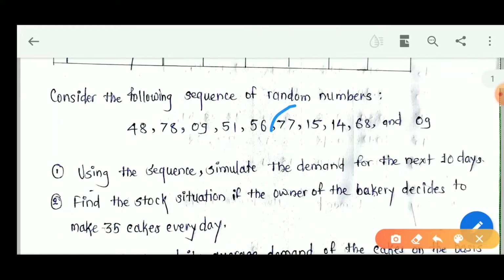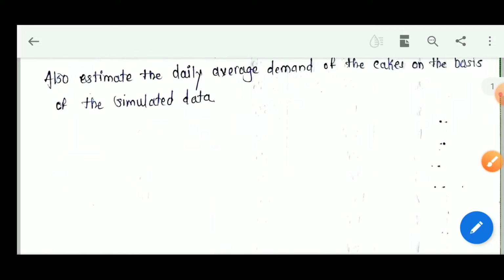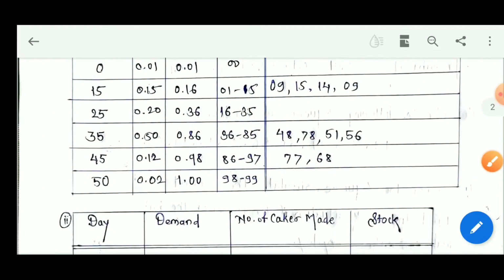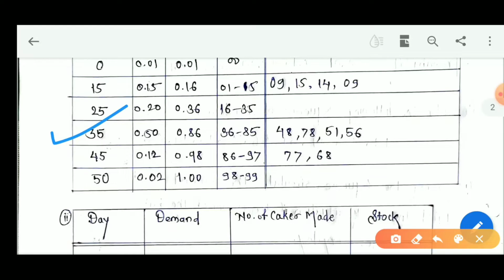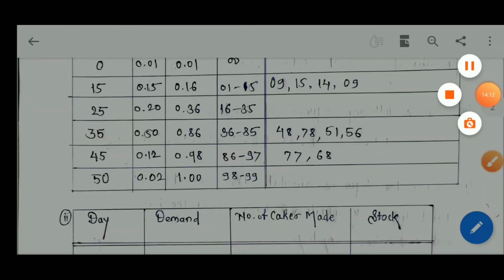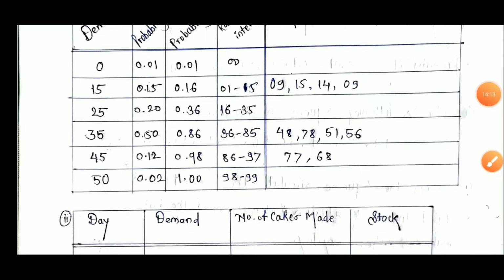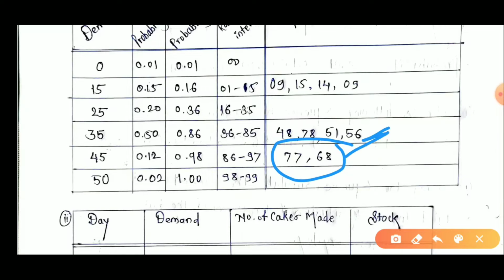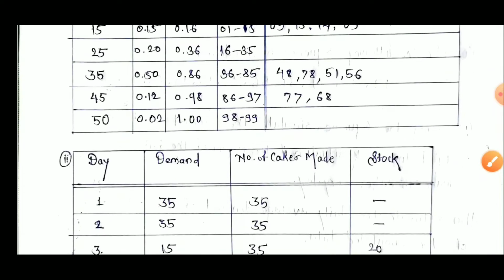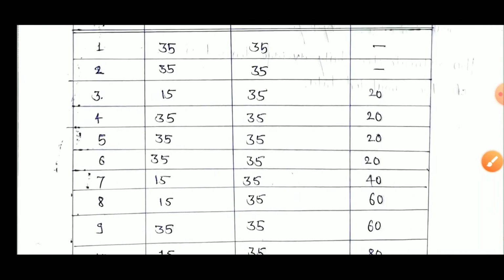Here, by printing mistake, 77 and 68 are given, and we have to give the range of the third demand, that is 35. 77 and 68 also come here; by mistake we are mentioning it here. Please make this correction. This 77 and 66 come under this 35 demand. Okay, it is a mistake in calculation.